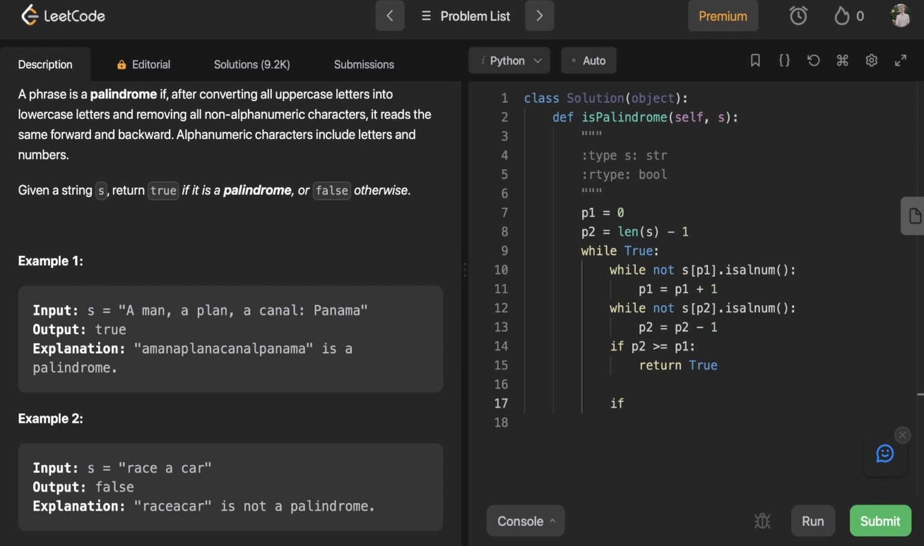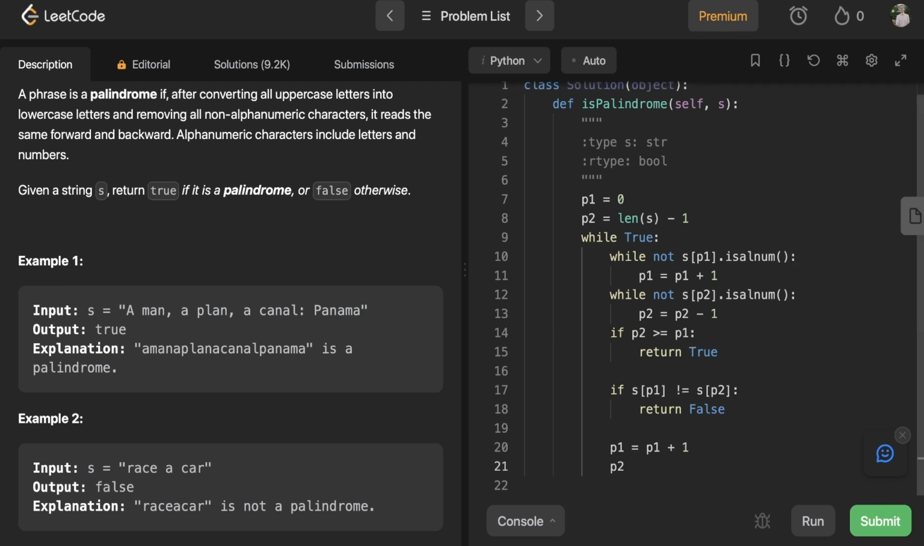Now we need to check if the characters that the pointers point to are equal. So if they're not equal, we can return false because we found a case where it's definitely not a palindrome. Otherwise, we just increment the pointers like that.